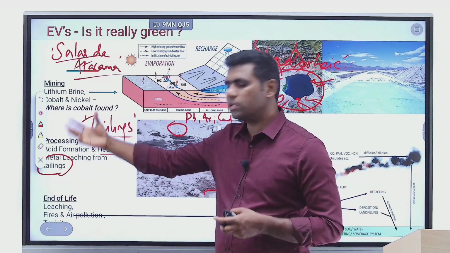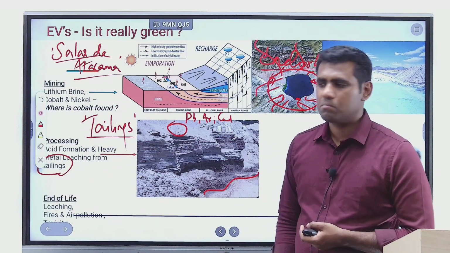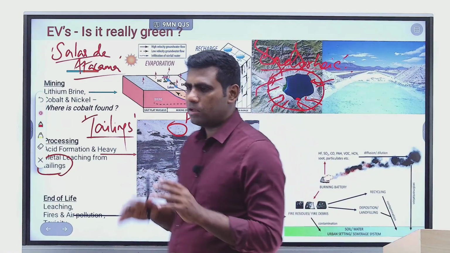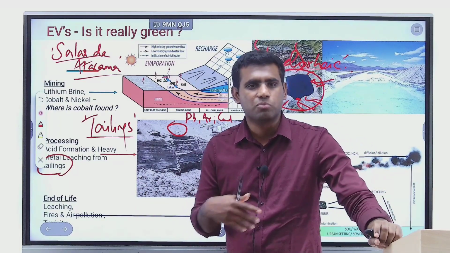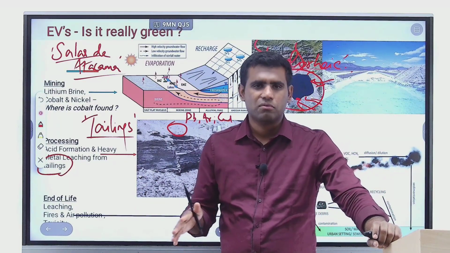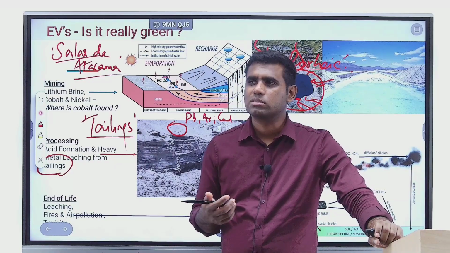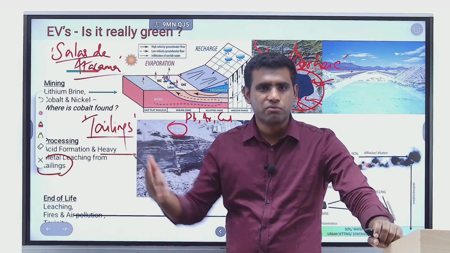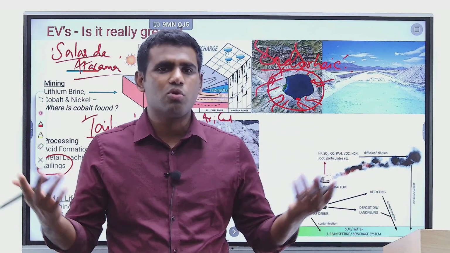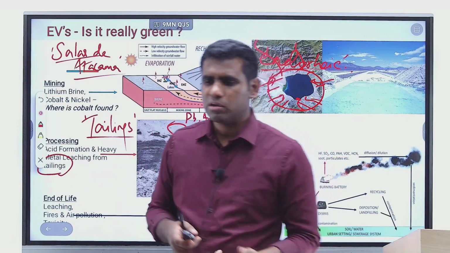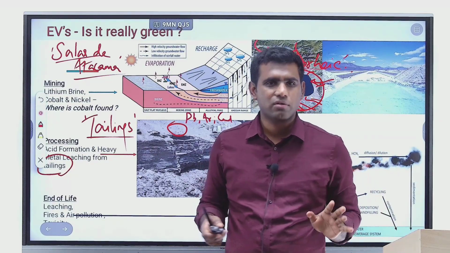And even when it comes to processing, cobalt processing is equally damaging to the environment and to the community, right? And when it comes to end of life, let's say the lithium-ion battery has reached its end life, it has been completely exhausted, now is the time to dispose of it. Usually in India or in many other parts of the world, recycling is not done properly. It's because recycling is not really profitable these days. Maybe when technology improves in the future, when the amount of metals that can be extracted out of a used lithium-ion battery goes high, one day it could become profitable, but as of now it's not really profitable, and that is why lithium-ion batteries are simply discarded in landfills. They are just simply disposed of, right?